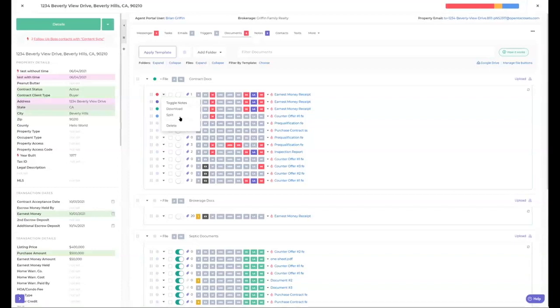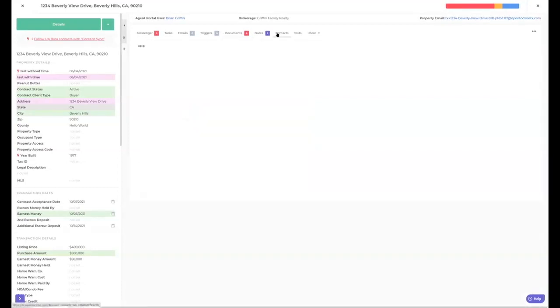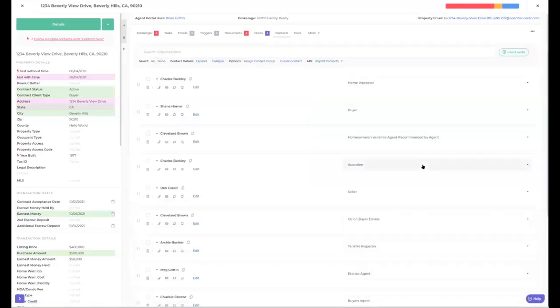And the same thing with the contacts. If you click over to contacts, it's also going to say, if this is connected to SkySlope, add to SkySlope here.